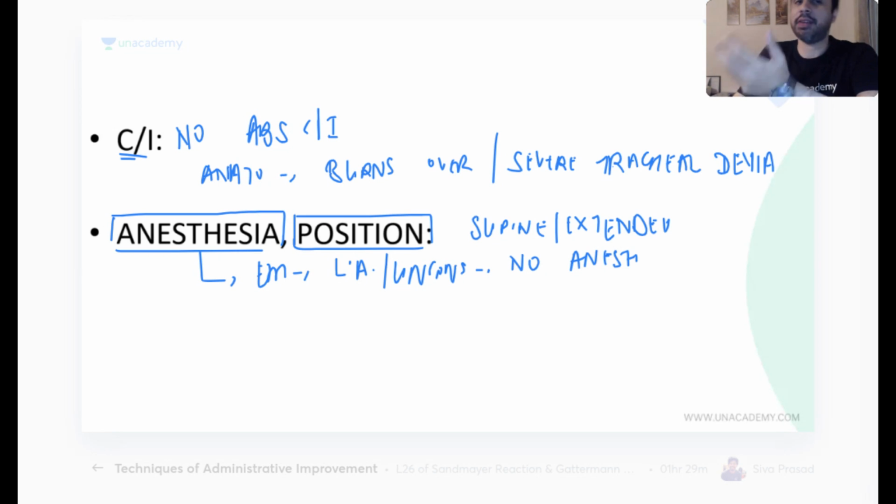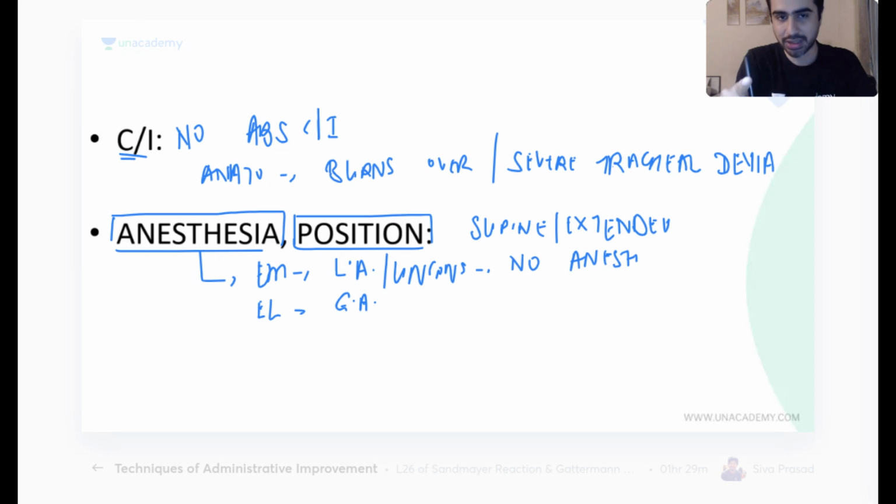Okay, and if it's elective, it will be as a part of some other procedure. Like if I'm doing an elective tracheostomy, let's say I'm doing laryngectomy and tracheostomy, then it will be done as a part of laryngectomy. So that will be under general anesthesia. Obviously, for no emergency procedure will you wait for the airway. So either you do it without any anesthesia, or if possible, you will give local anesthesia depending on his consciousness.